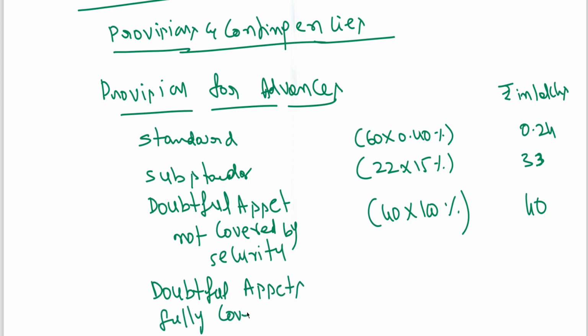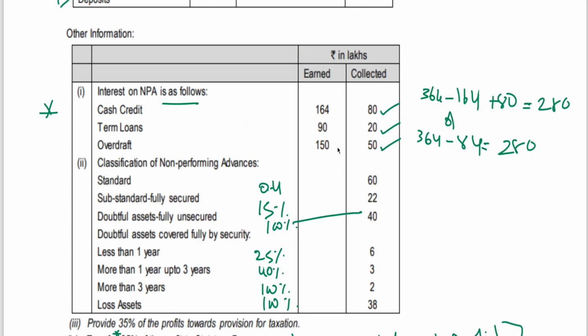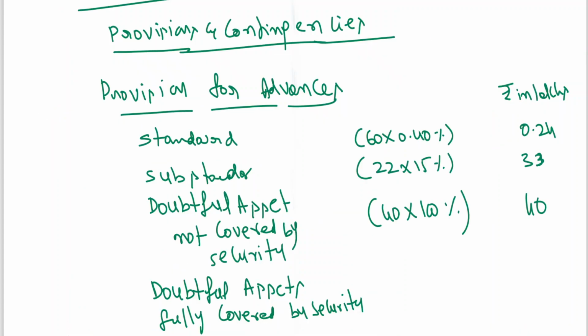Fully covered by security: less than 1 year 6 into 25%, more than 1 year 3 into 40%, more than 3 years 2 into 100, loss assets 38 into 100. I think you all are aware of it, just we keep on writing this now.